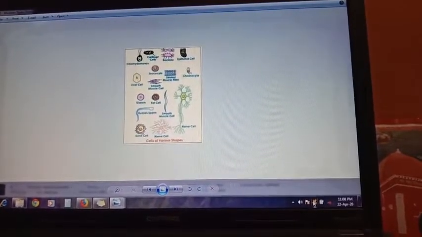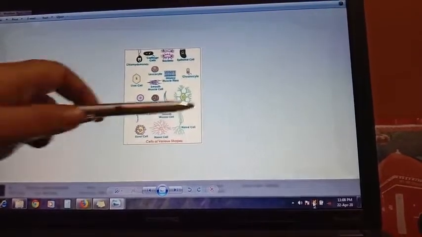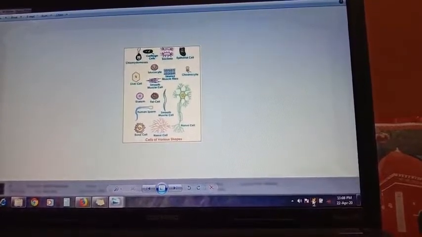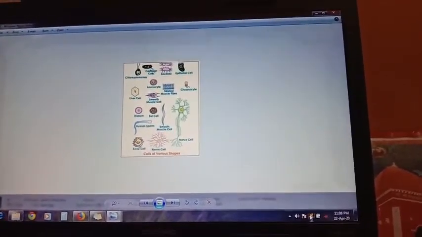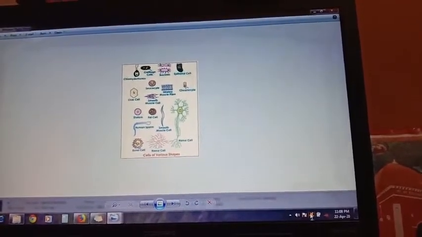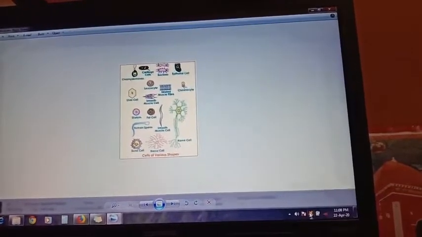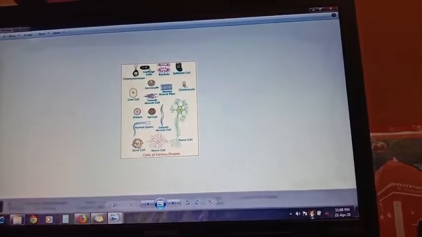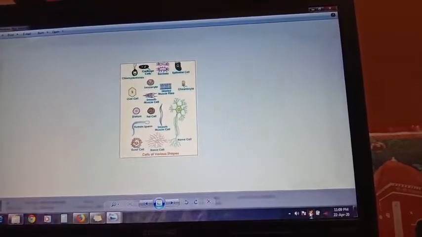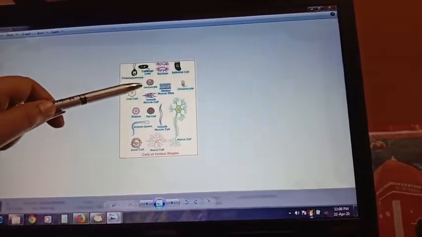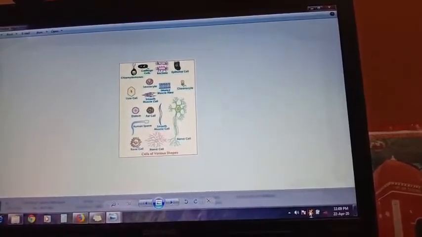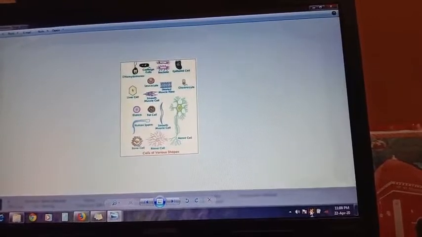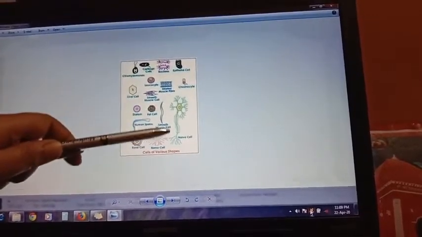Cells vary in shape also. In this chart you can see many types of cells having different shapes. Like WBC, which is irregular in shape and can change shape according to its function. Here you can see WBC. Whereas the nerve cell assumes a definite shape. This one is the nerve cell.